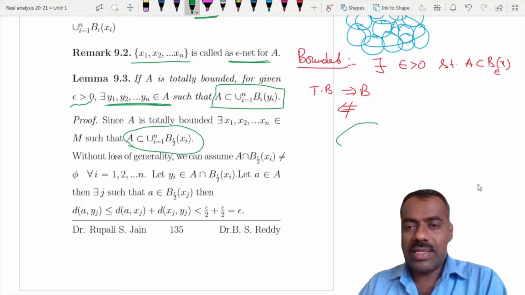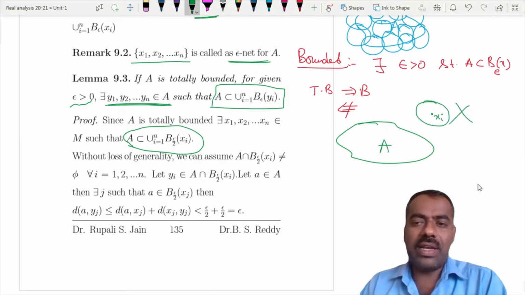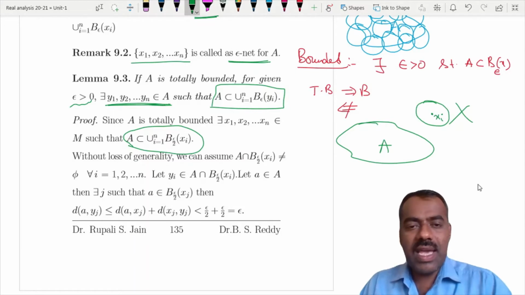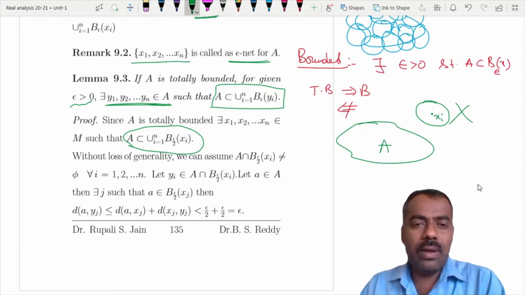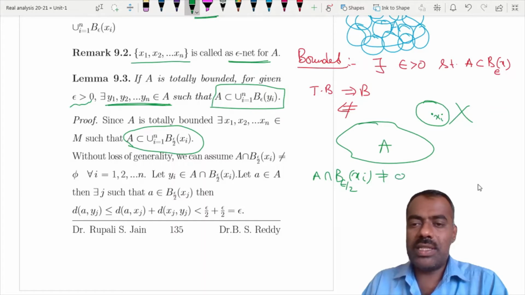The only thing is, if at all some ball does not meet A, then you simply forget about that xi and there is no need to take that ball. So without loss of generality we can assume that A intersects every ball in this union, so A intersection B(xi, epsilon by 2) is non-empty.